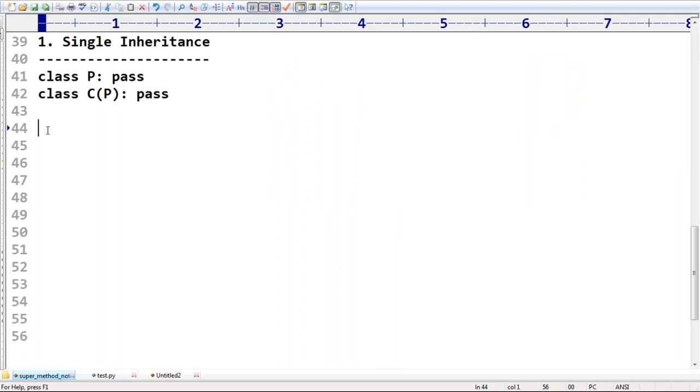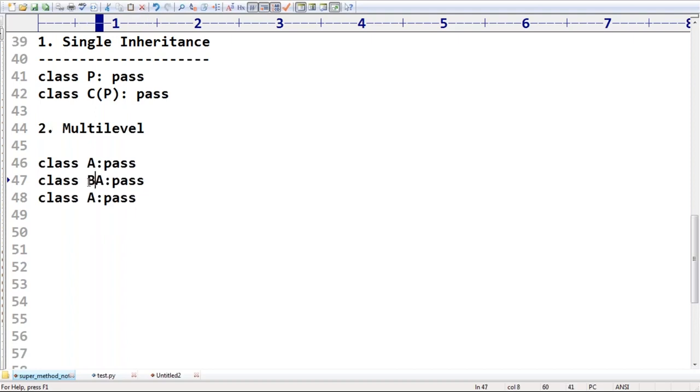Remember that. Next, we even covered multi-level inheritance. So what is the meaning of multi-level? I'm taking class A, and after that class B. B is the child of A. Next, C is the child of B.